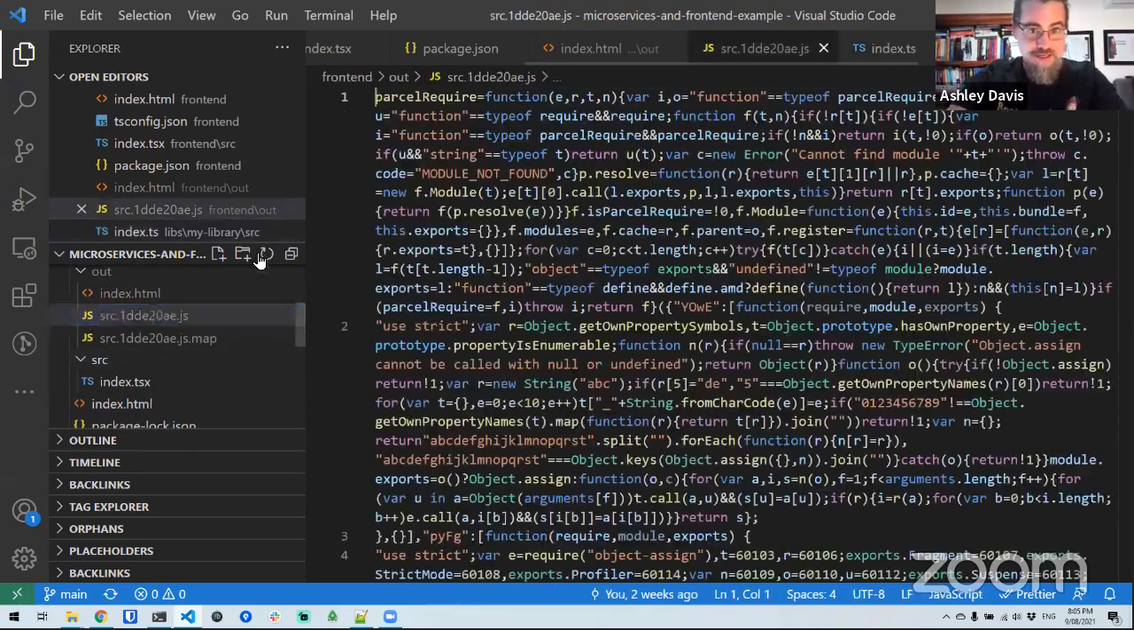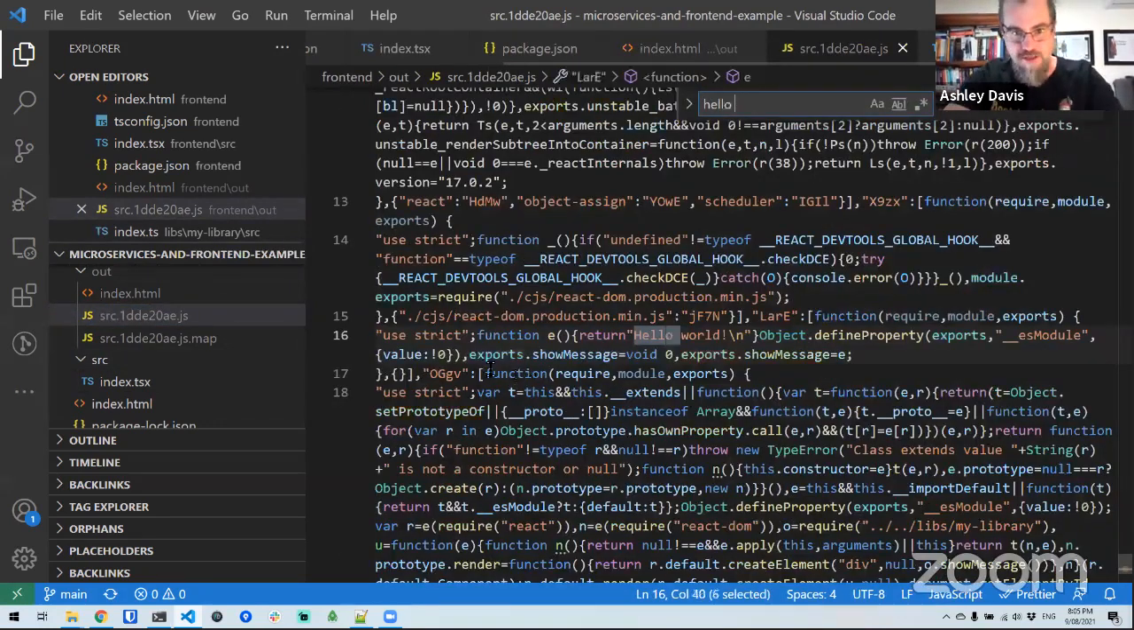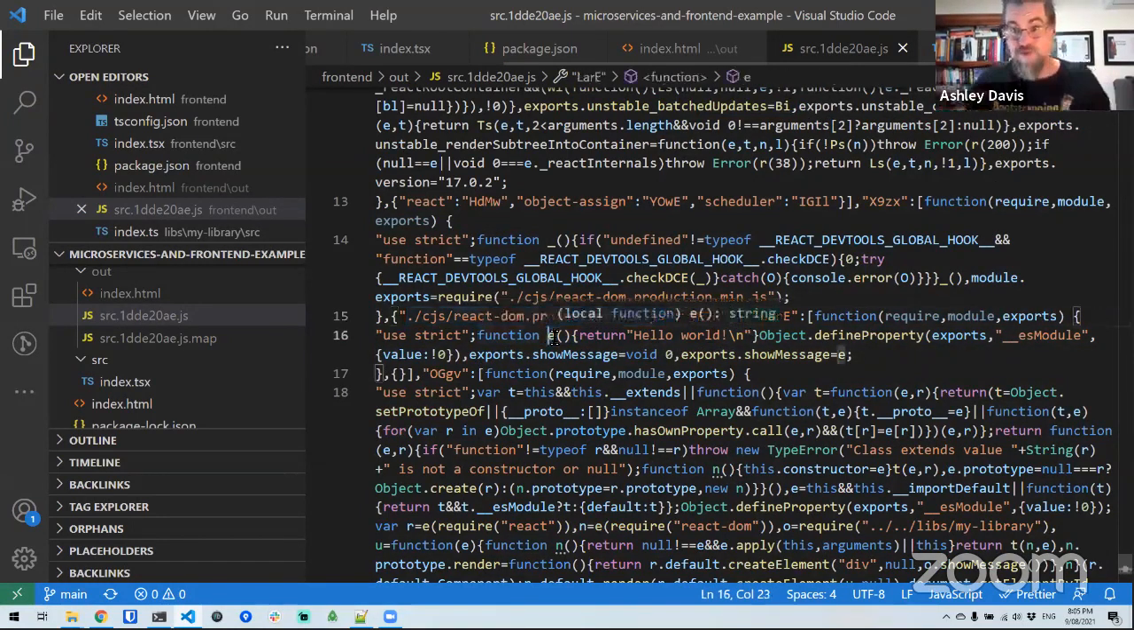But what I want to search for here is hello world. So there you go. You can see that our hello world function has been minified down to this function called E in the output JavaScript code. So Parcel's done that for us. It's automatically compiled our TypeScript code according to our TypeScript configuration. It's automatically, magically pulled in our project reference to my library, and compiled in this hello world function that we can now use in our front end.